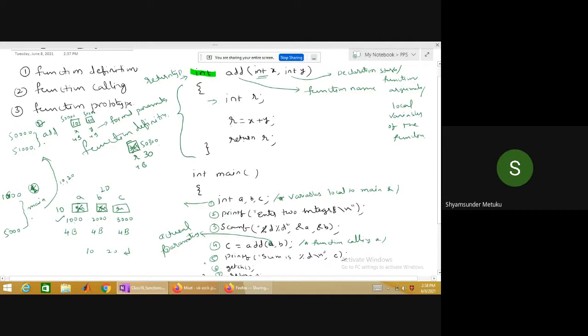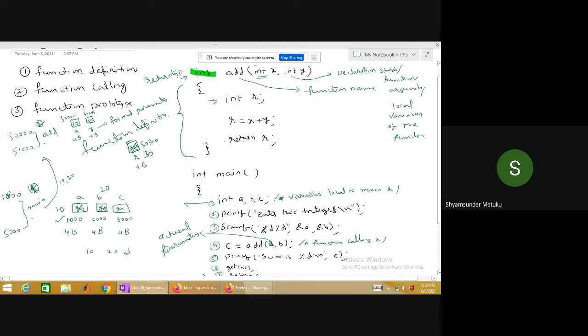Function call is taking place at which line? 4th line. Once the function executes a return statement, control will jump back to which location? Whichever line where the function call is happening, the moment the return statement is done, the control will come back to the same line where the function call is made.